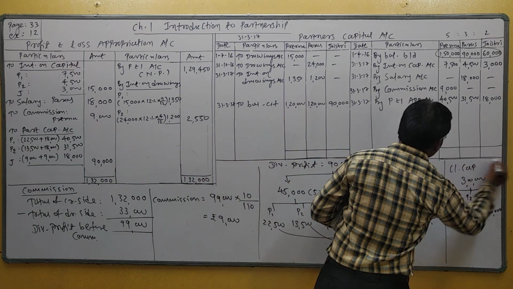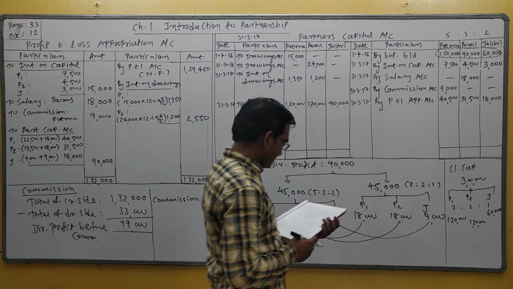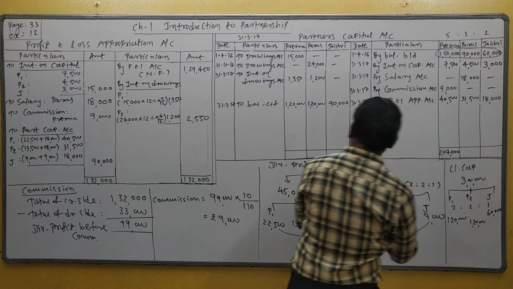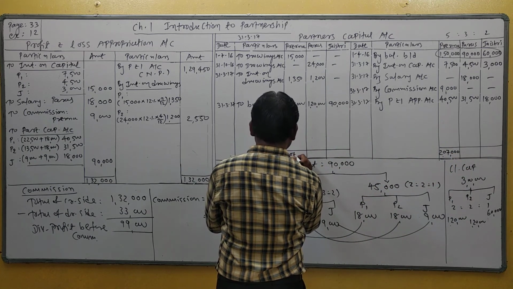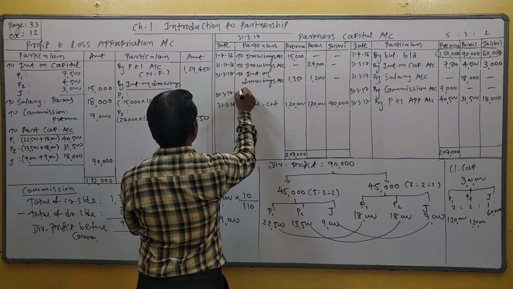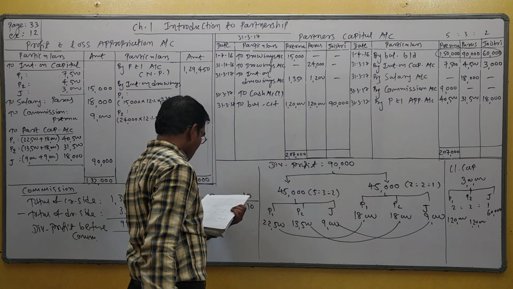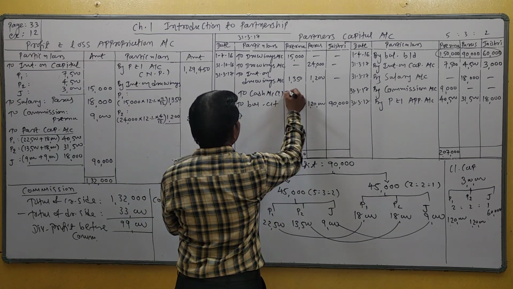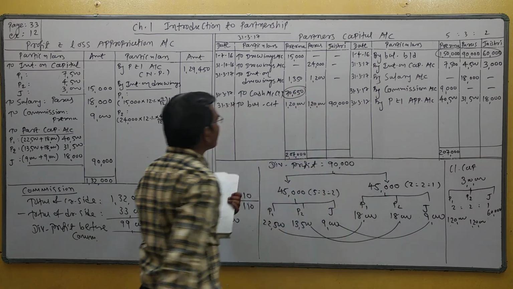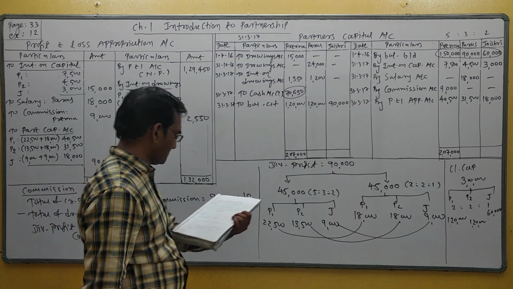So one by one close the capital accounts. First partner total, credit side higher, 2,07,000 total, right? Difference transferred to cash account. How much is the difference? 70,650. So we can see that Prerna withdrew rupees 70,650.